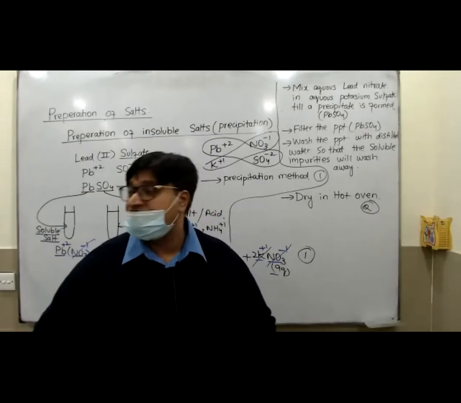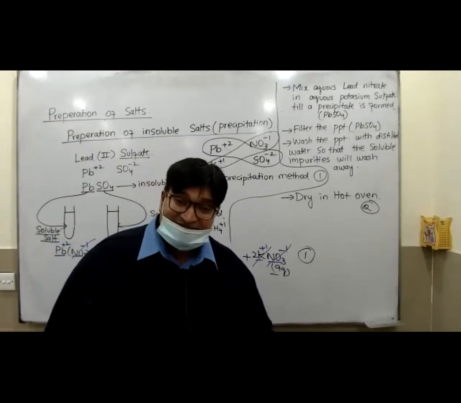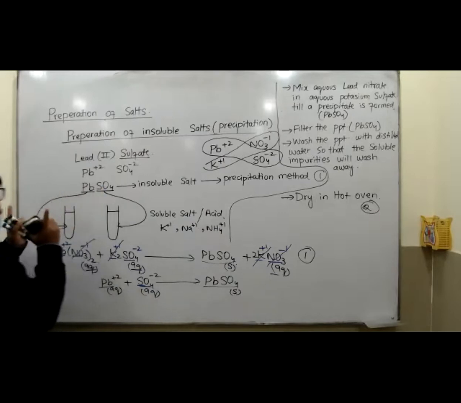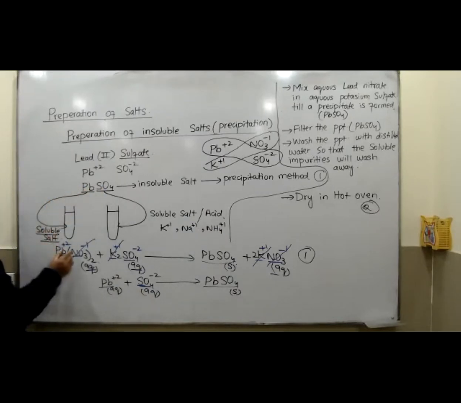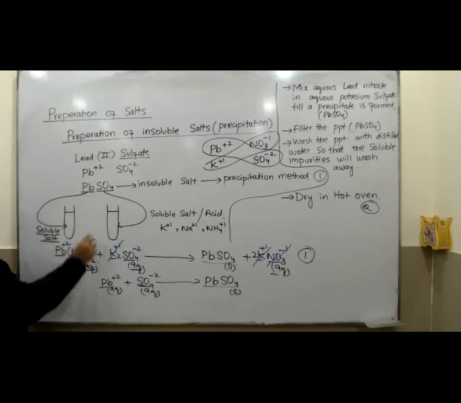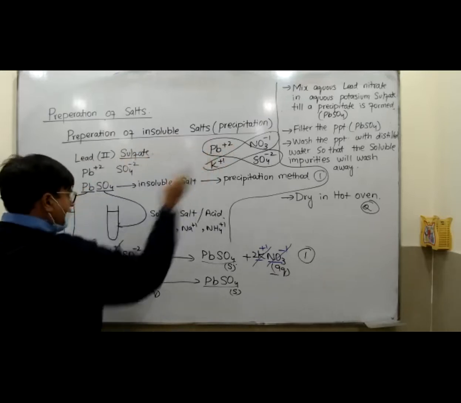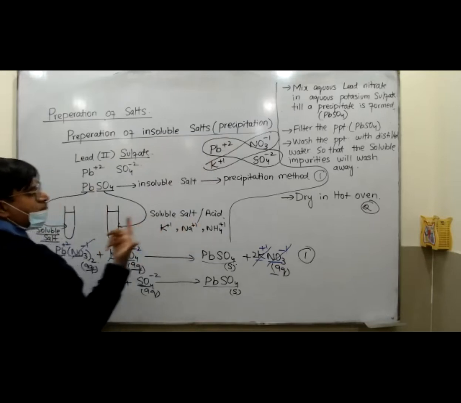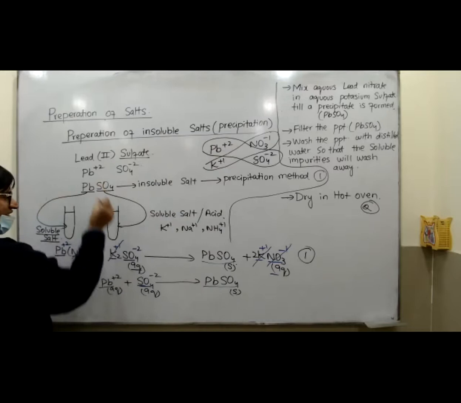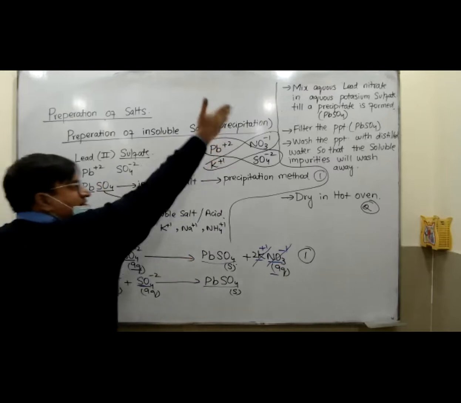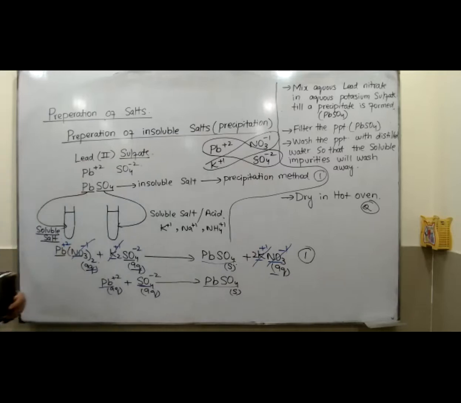Practice will make you perfect. Everybody should practice it. Always remember for insoluble salt, the first thing, nitrate should be taken. Take the first thing and join it with the nitrate. Make the formula. And for the second thing, take potassium, sodium, or ammonium, or take any acid. Make the equation, make the ionic equation, and then write down the whole of this description.